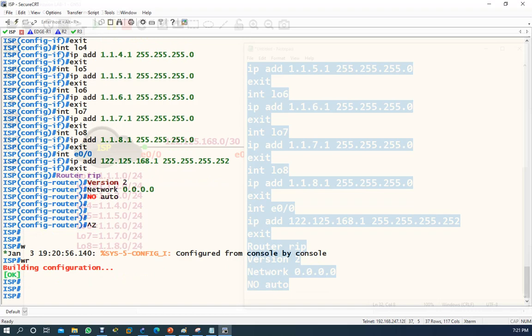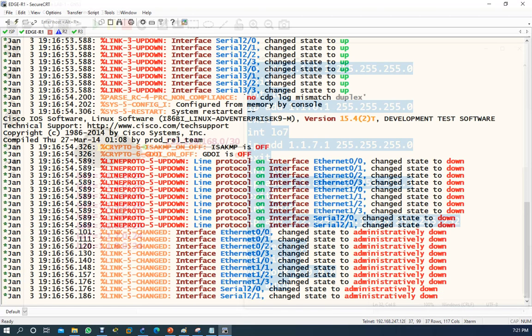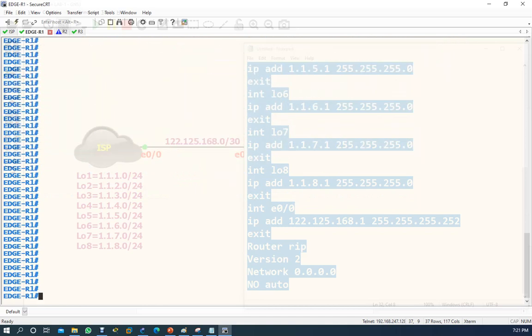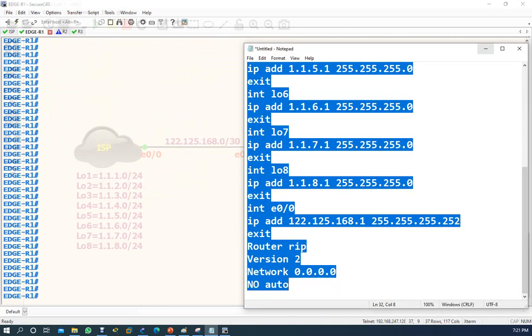Now come to the edge router. For the edge router, if you want to go with Notepad, you can, but you can type normally.